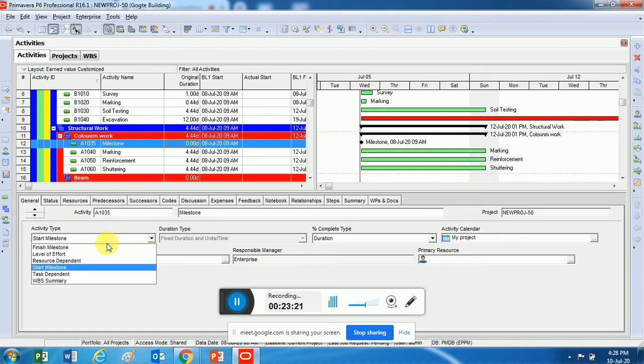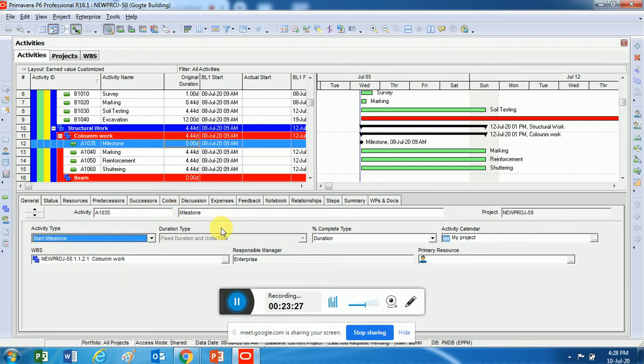Quickly moving to the next, that is called level of effort and WBS summary. Now this start milestone and finish milestone are for a specific work, right? I start my column works, it becomes a start milestone. I finish my column works, it becomes a finish milestone. But somewhere in between, not with respect to the work, but with respect to the duration, with respect to the cost, I want to measure the efforts